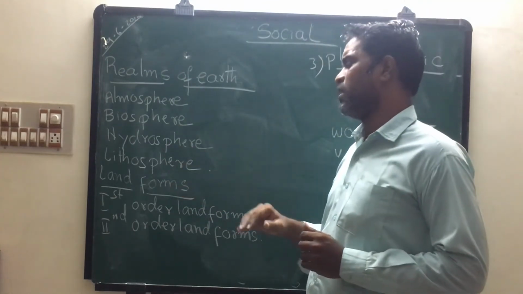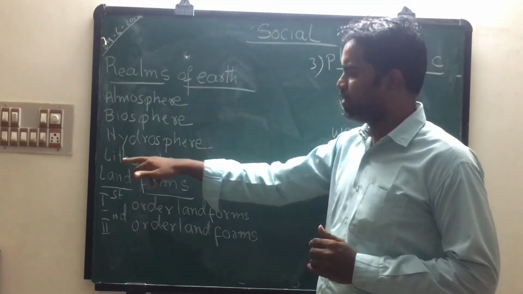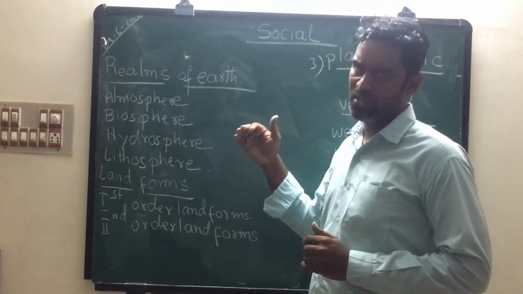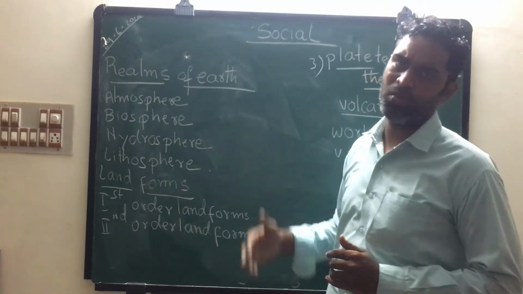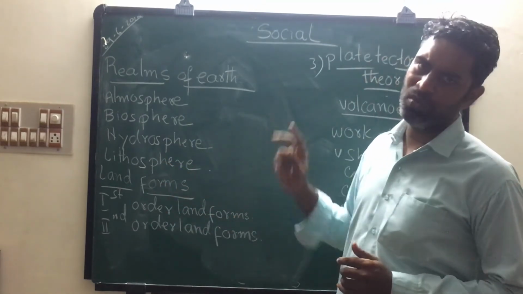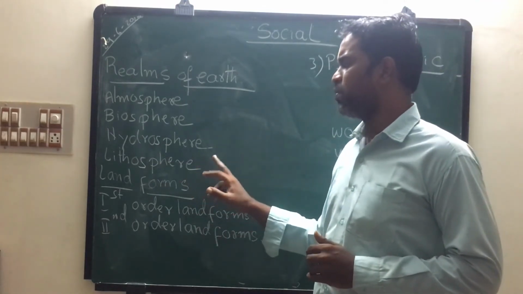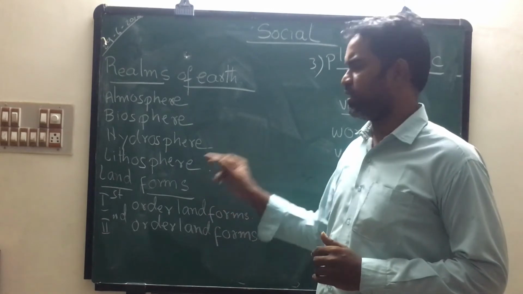Next, lithosphere, the realm of rocks. Different kinds of mountains and rocks are all found in this realm. These rocks and mountains are used by human beings in different ways. This lithosphere came from two Greek words, lithos and spira. Lithos means rock, spira means wall. It is the upper part of the earth.